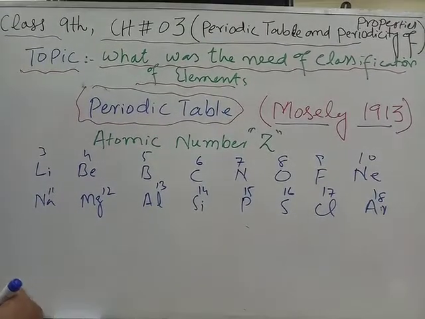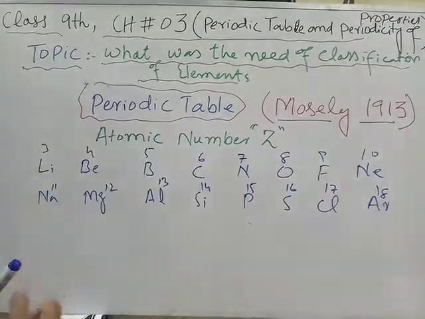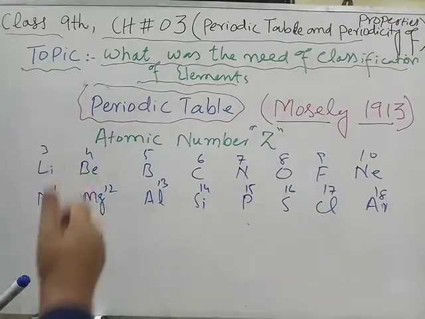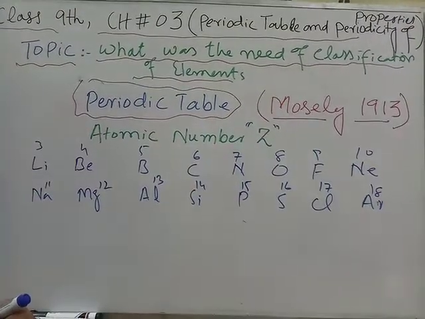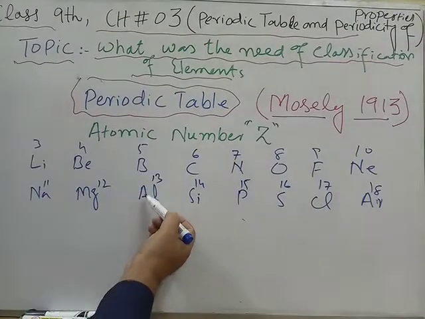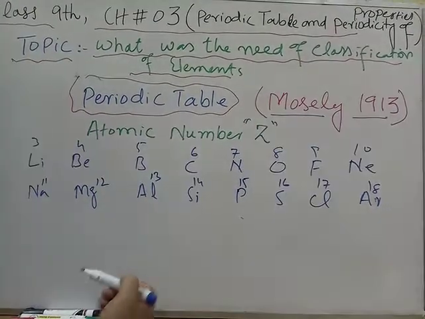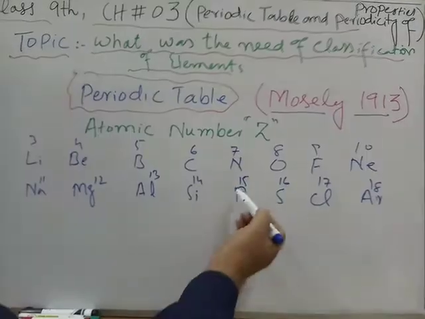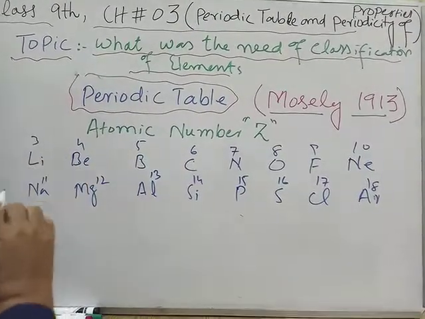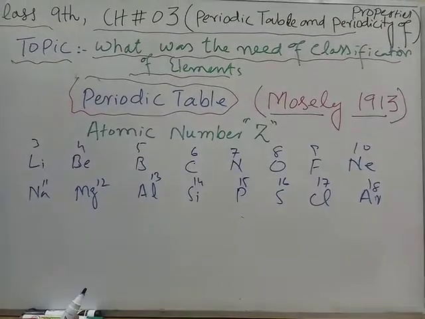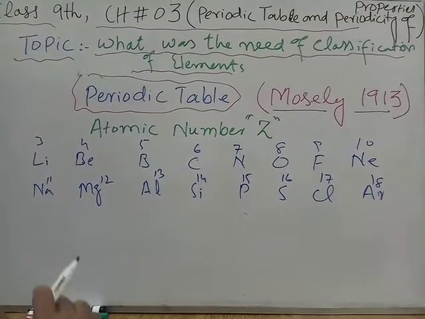Now look here. Sodium lies below lithium. Magnesium lies underneath beryllium. Similarly, aluminium lies below boron. Silicon lies below carbon, and phosphorus below nitrogen. All of them have identical chemical properties. So this is called periodic function.